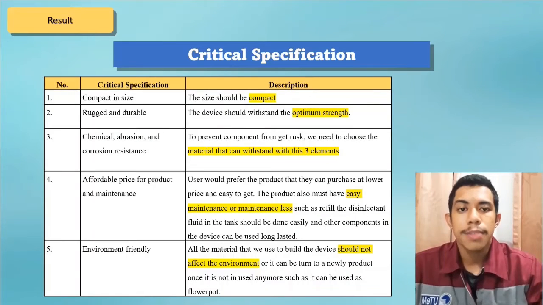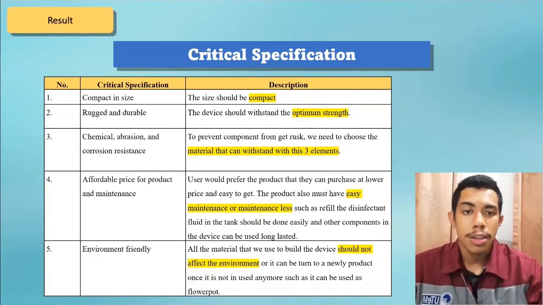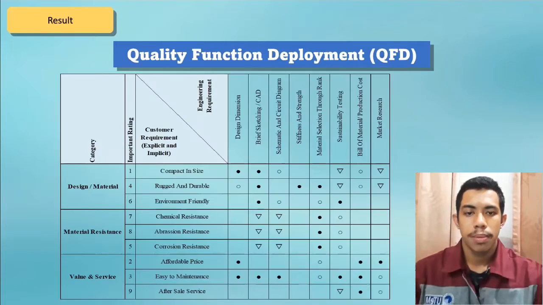Next is about critical specification. Critical specification is the customer requirement that we get from the survey. The first one is compact in size. The second one is rugged and durable. The third one is about chemical abrasion and corrosion resistance. The fourth one is about the affordable price for product and maintenance. The last one is environment friendly. The 5 critical specifications we will include into the HOQ.